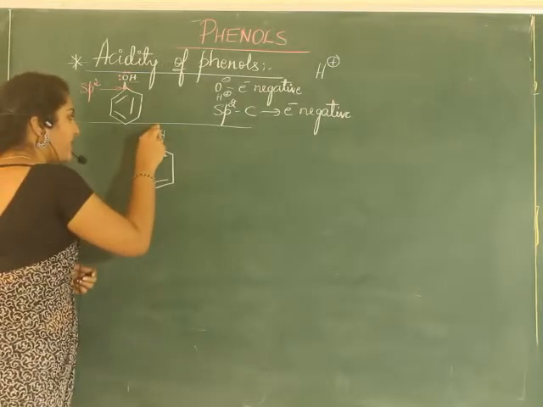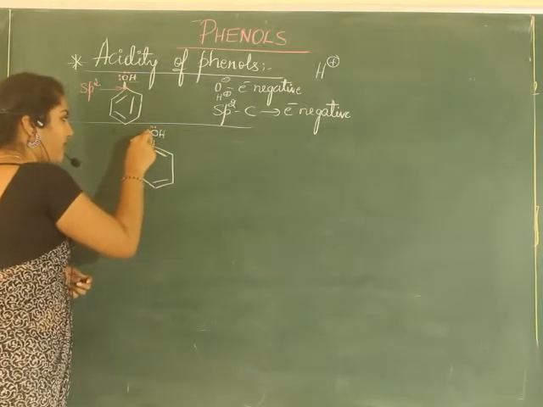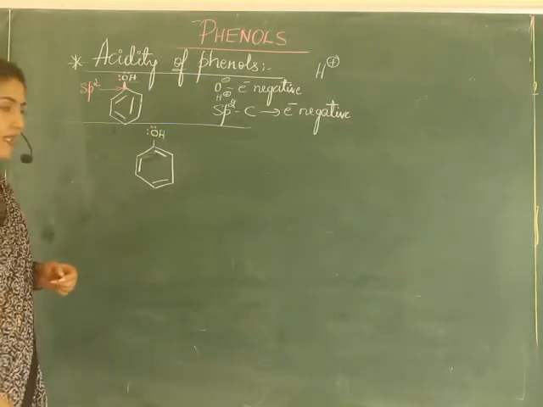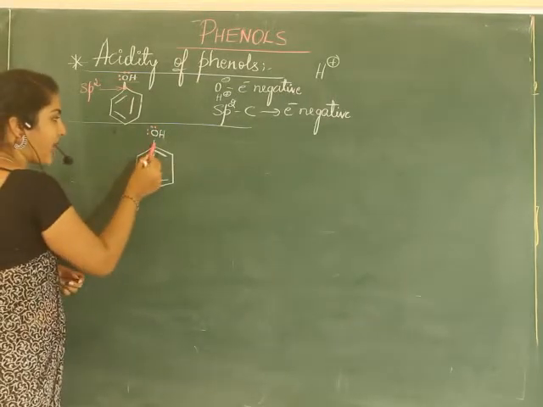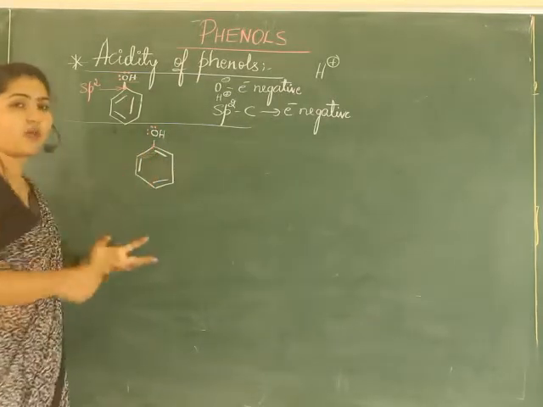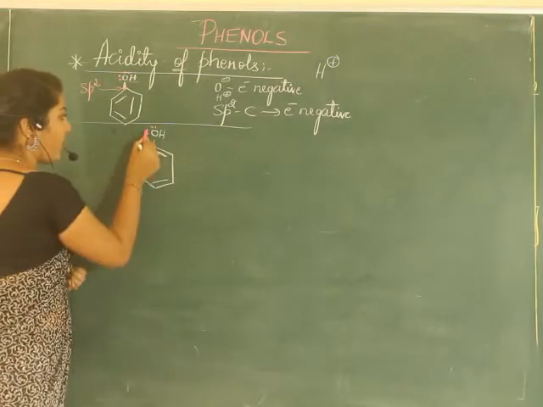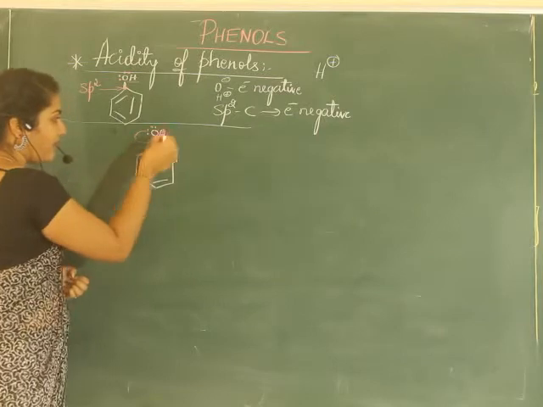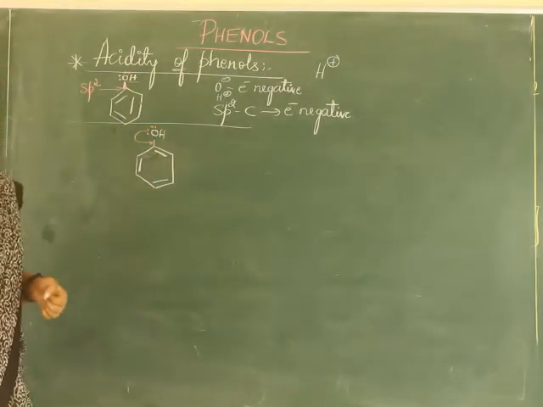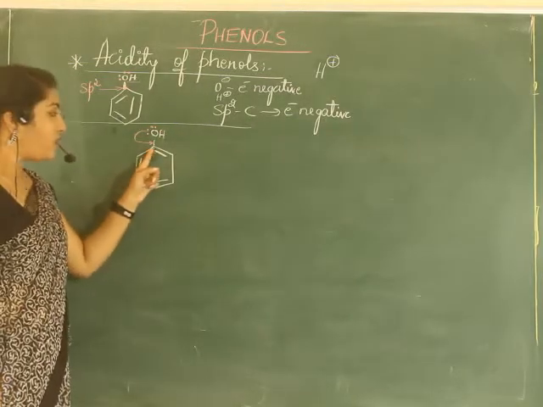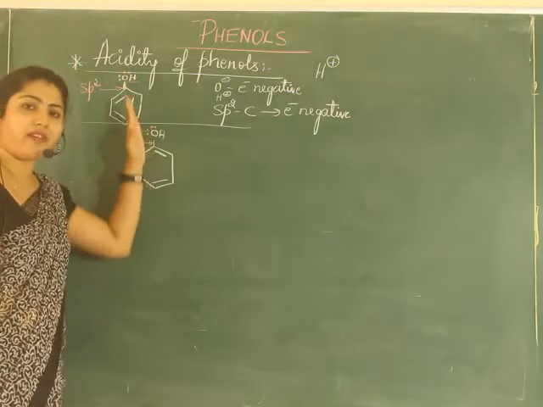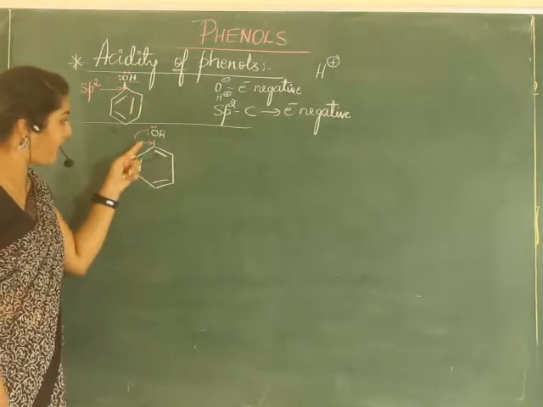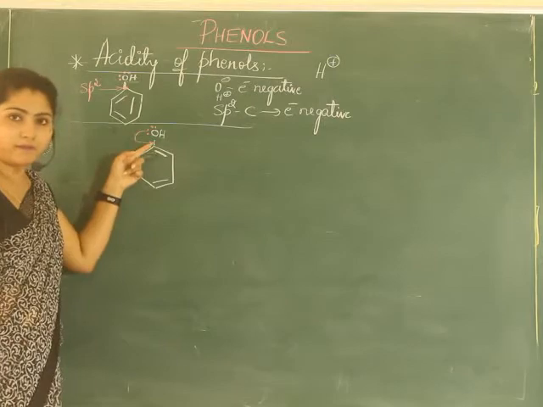It has two lone pairs of electrons. Now what happens? This carbon is sp2 hybridized, so it pulls the electron. So oxygen will donate a pair of electrons towards the next carbon. If it donates to the next carbon, it will form a bond between carbon and oxygen, isn't it? So we indicate it towards the bond.